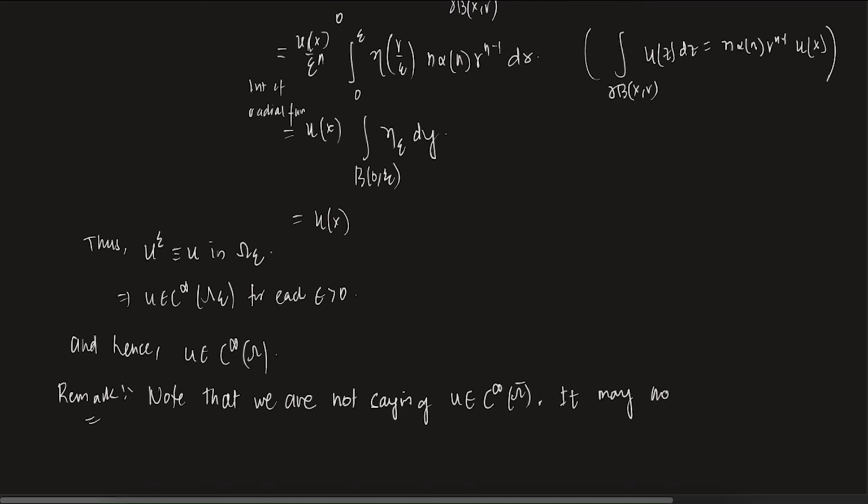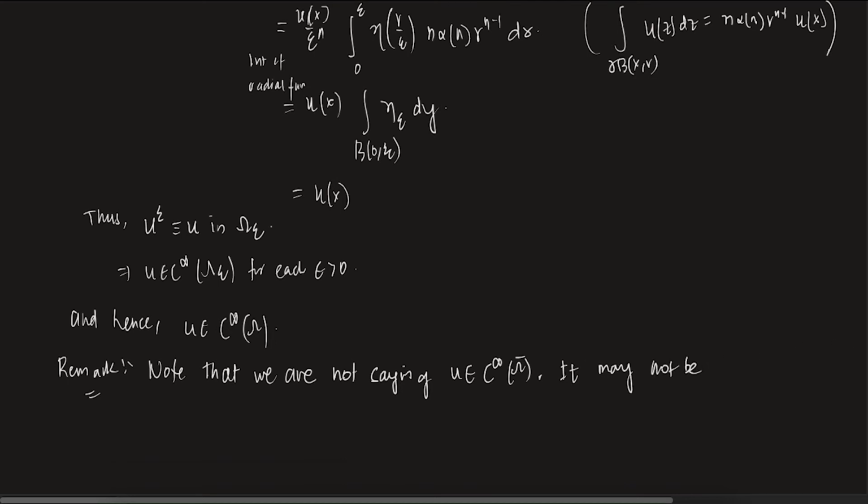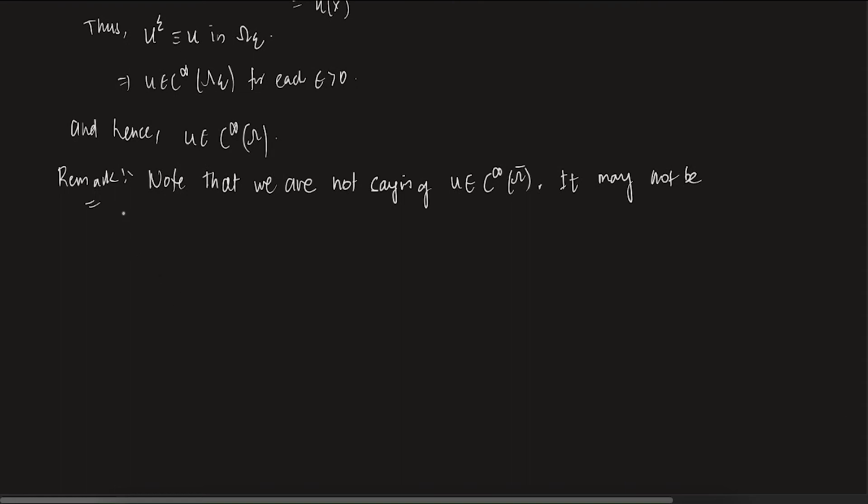It may not be C infinity up to the boundary. Is this clear? What am I saying? What we can say is that inside the domain, it is always C infinity. On the boundary, it may not be C infinity. Is this clear? Okay. So please remember this thing.